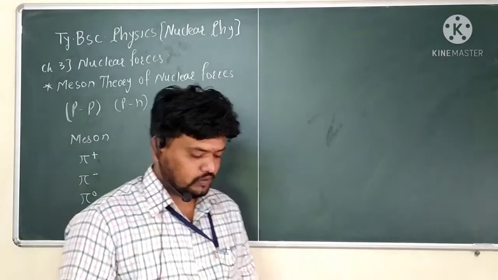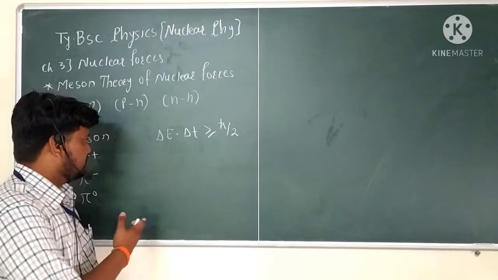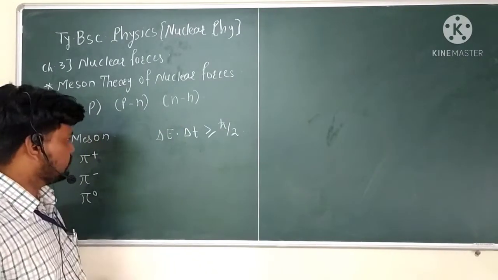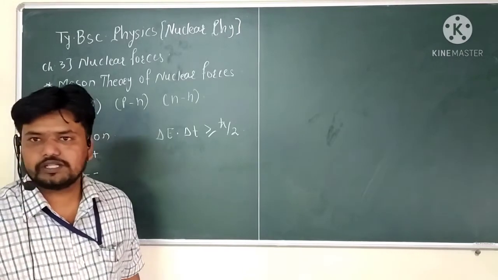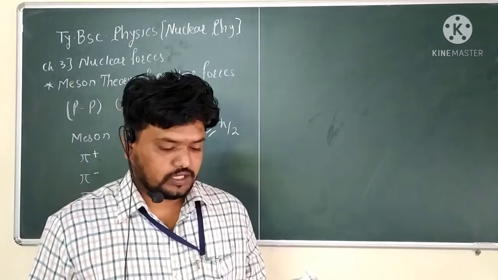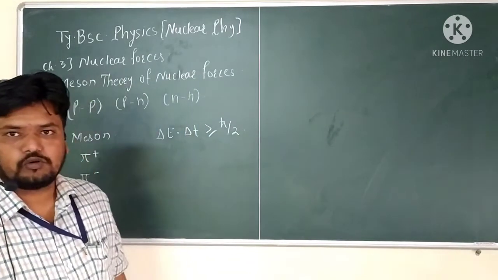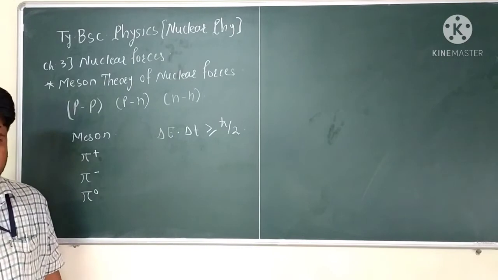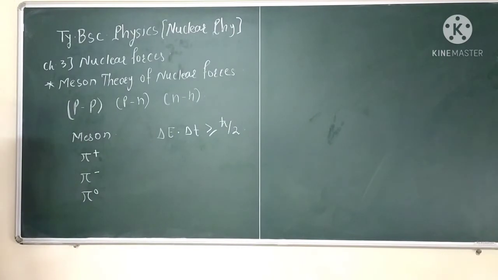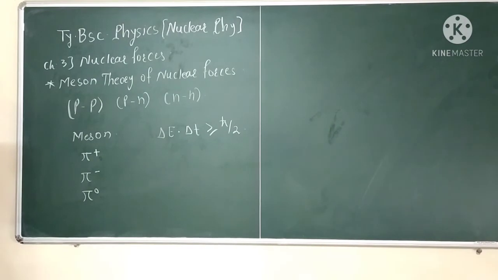We want to see the interaction forces acting between a neutron and another neutron, a proton and another proton, and a proton and a neutron. What type of reaction takes place?